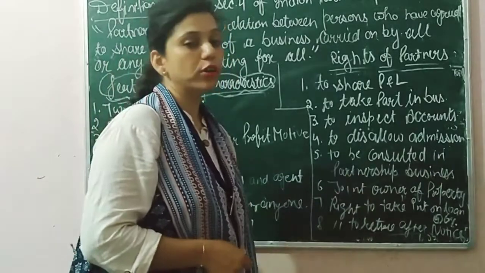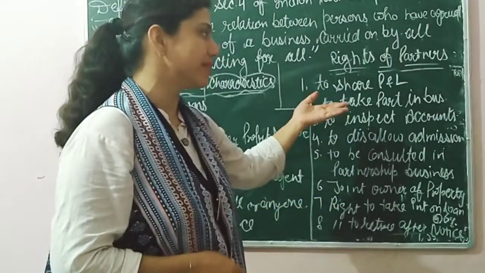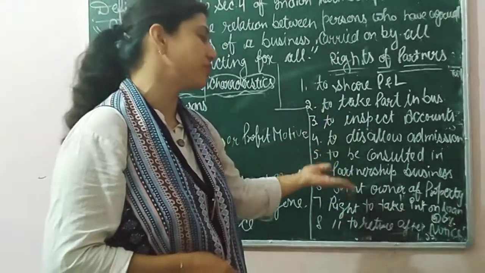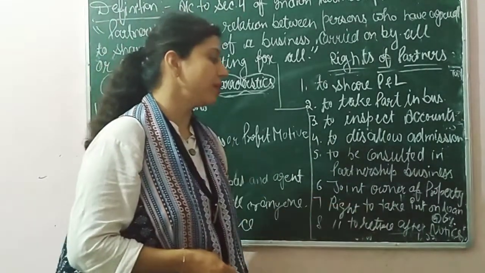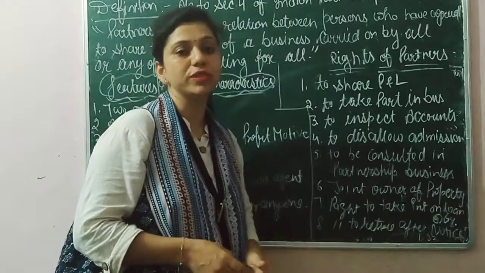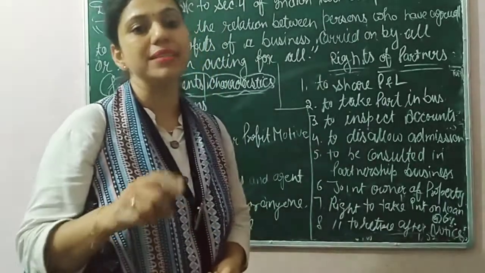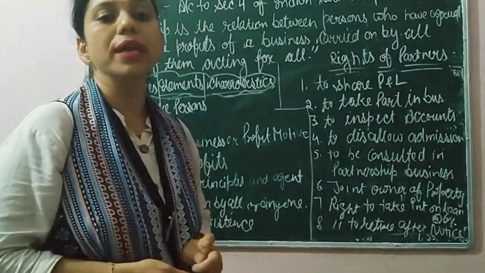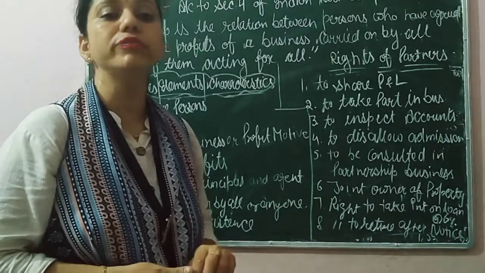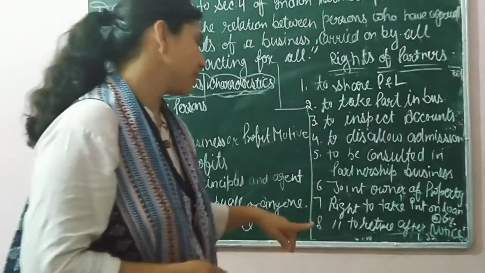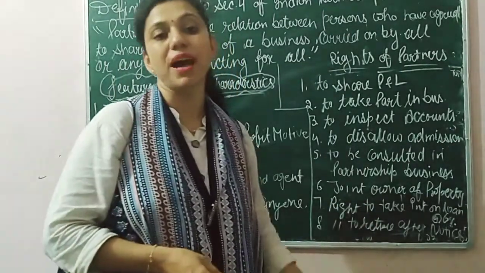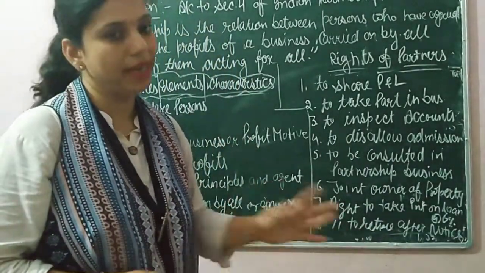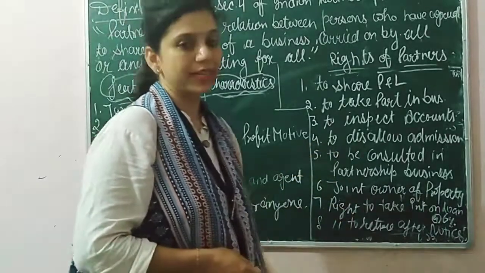Sixth is joint owner of property. Obviously, he has the right to share profit and loss, so he is definitely a joint owner of property. Second last is the right to take interest on loan at the rate of 6%. If any partner has given a loan to the partnership firm, then he has the right to take interest on the loan at the rate of 6% per annum. And the last one is he can retire from the business after giving proper notice. He can retire. So these are the rights of the partners.